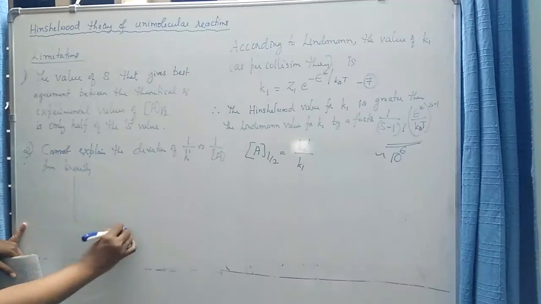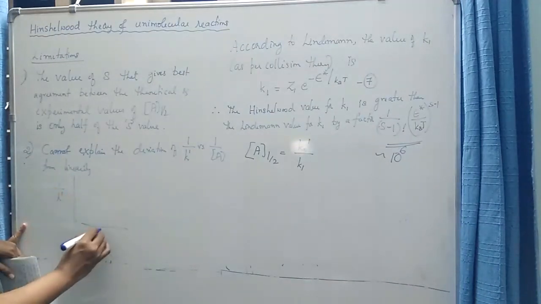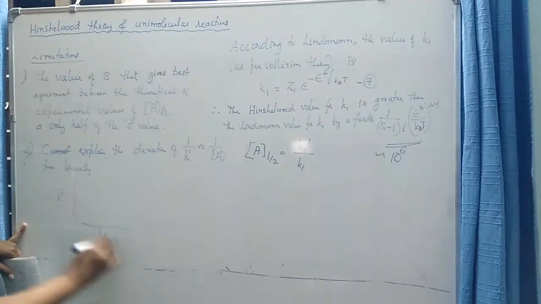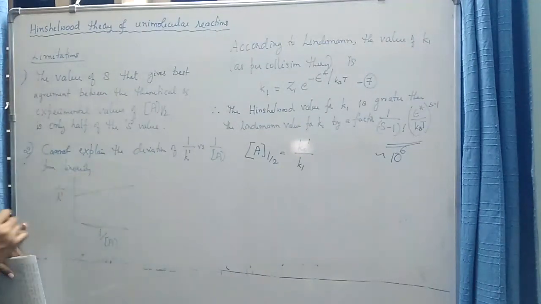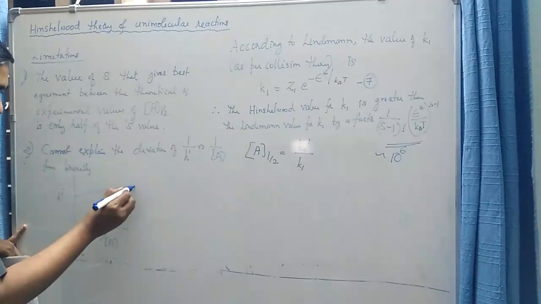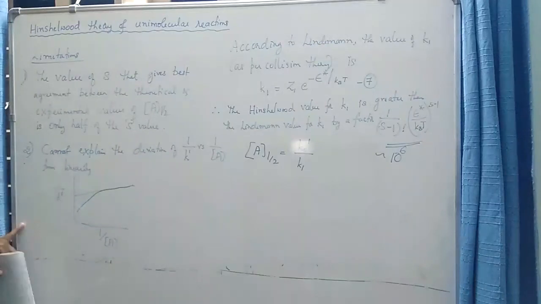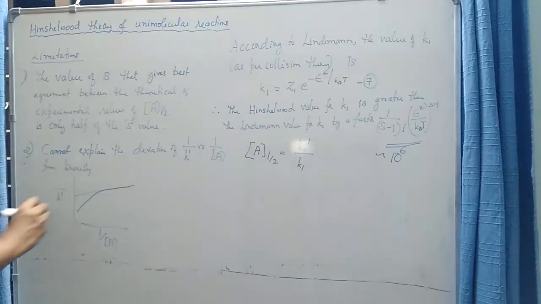According to Lindemann, 1 by K1 versus 1 by A should have been a straight line, but it has been observed that it is not. Of course it is a straight line only at lower concentration. At higher concentrations it deviates from linear behavior.